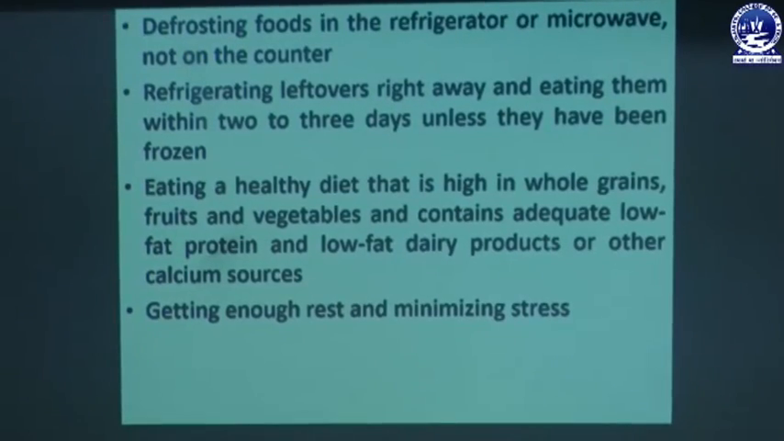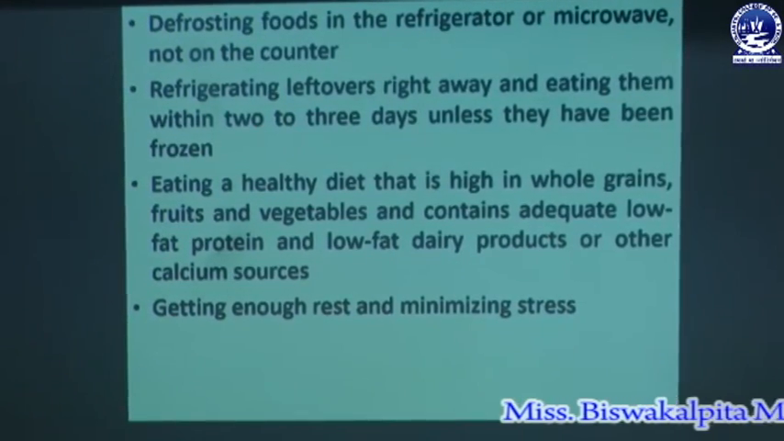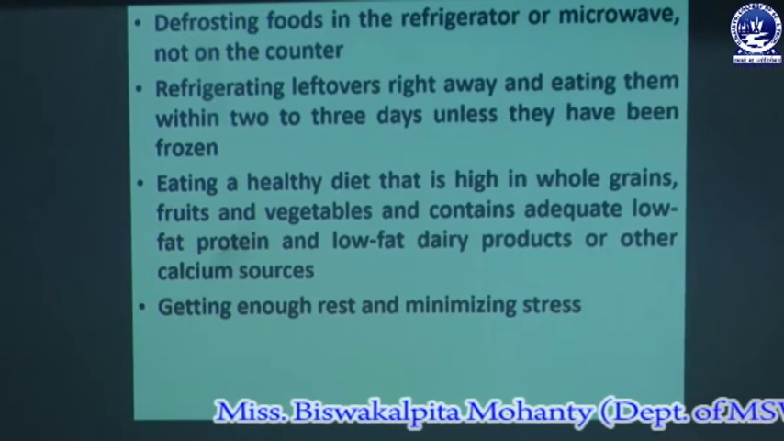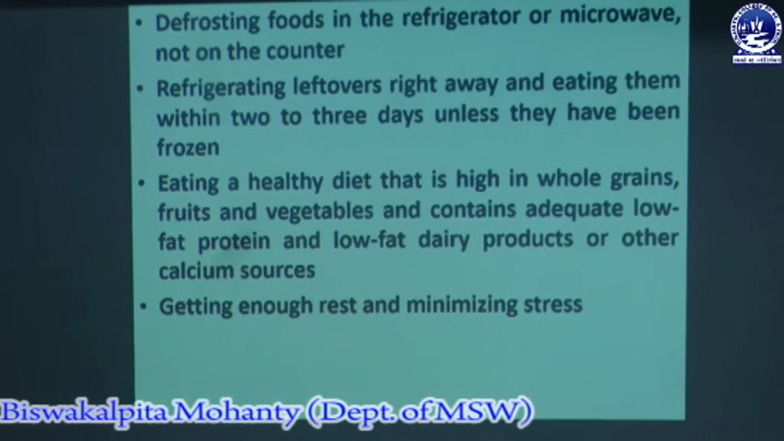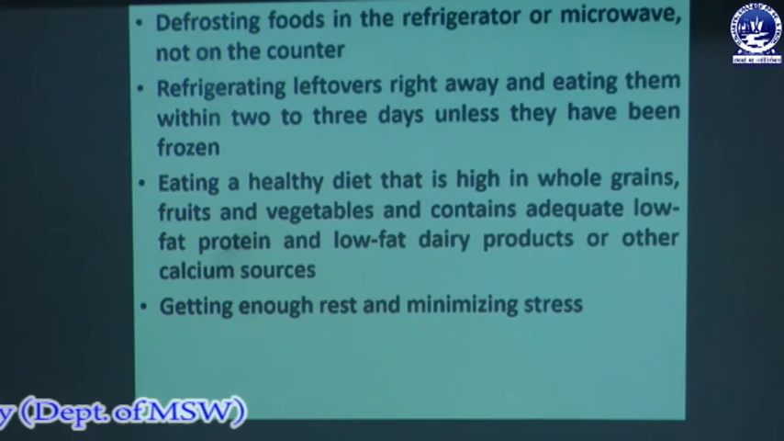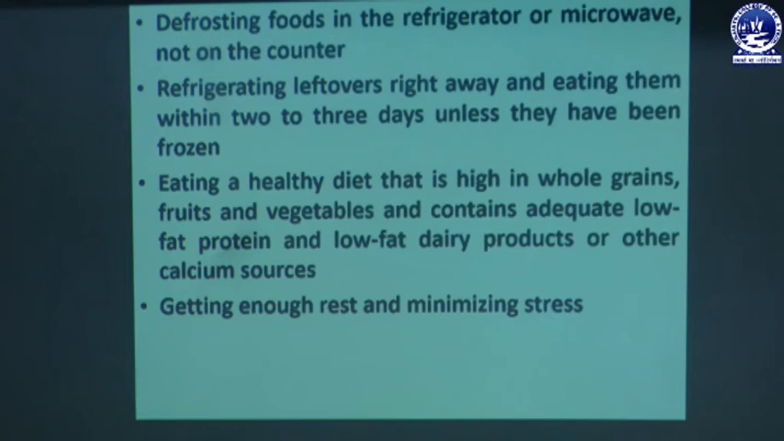Getting enough rest and minimizing stress. We have to take sufficient rest, and also we have to minimize our stress. We have to eradicate our stress, distress and depression, through which we can avoid different risk factors of bacterial disease.